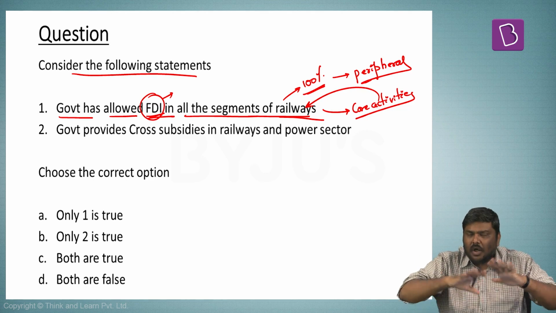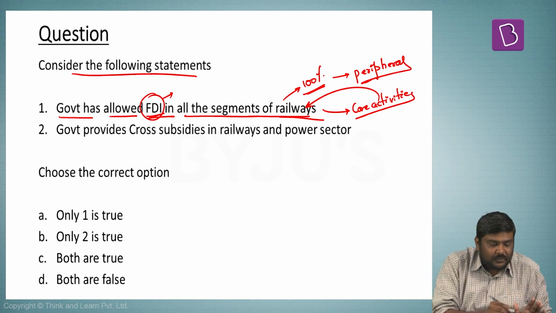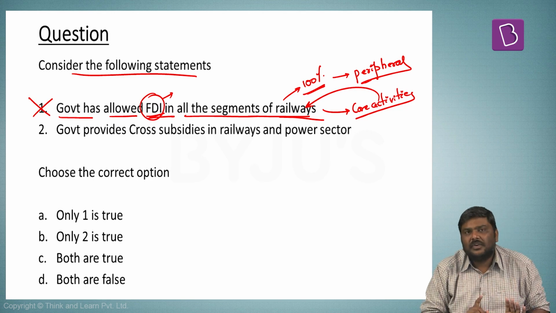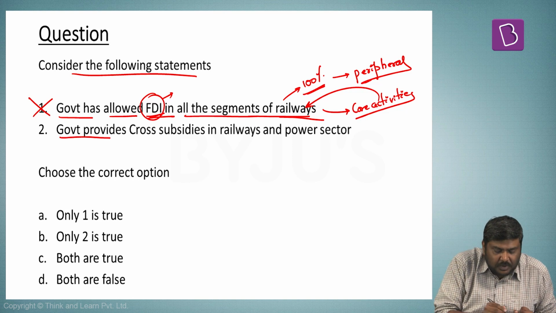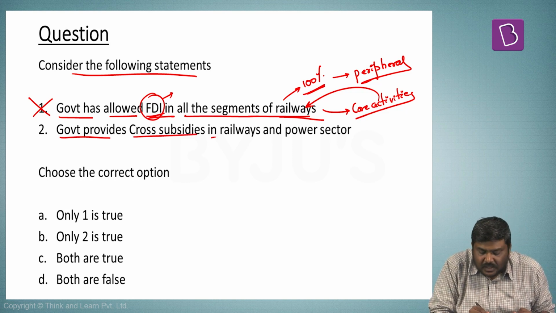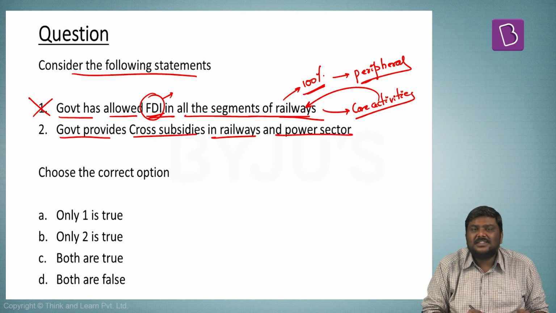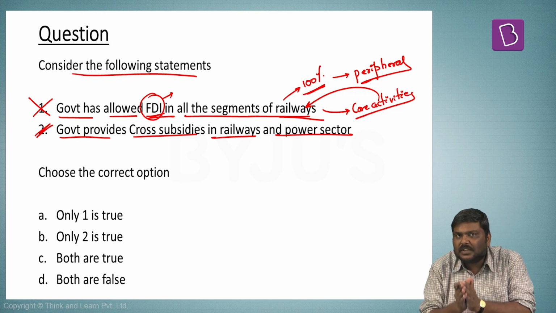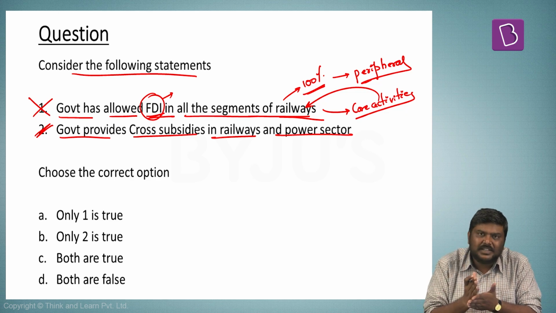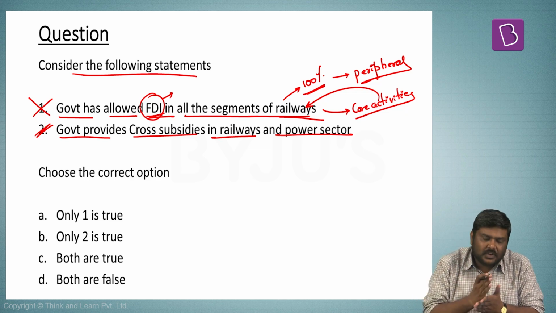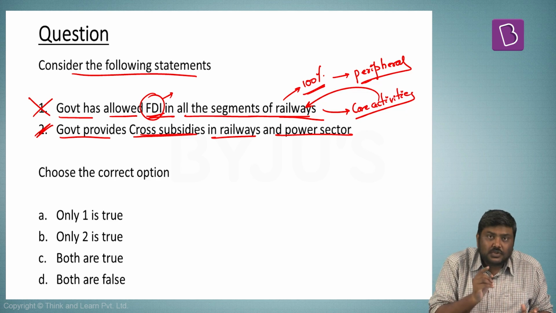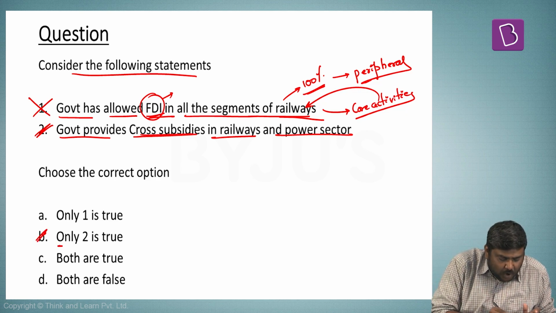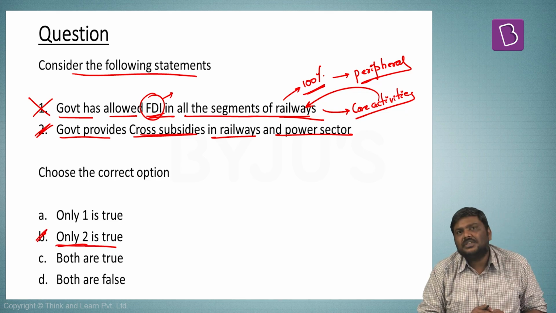So in all the segments of railways, FDI is not allowed. First statement is wrong. Second statement, government provides cross subsidies in the railways and power sector. Yes, to a very great extent, it provides cross subsidization in the electricity sector as well as in the railways. So based on this, the right option will be option B. Only second statement is true.